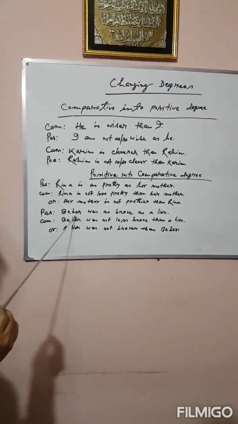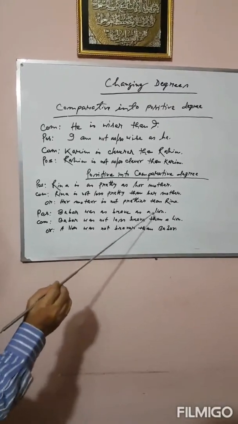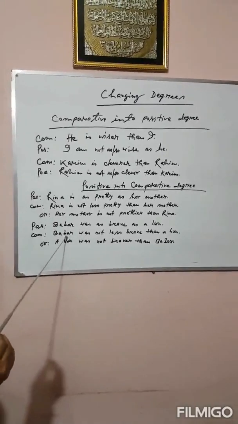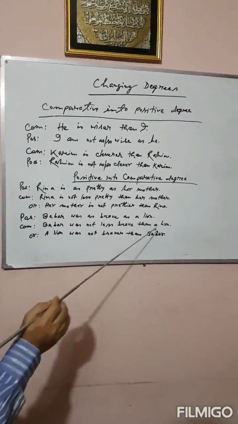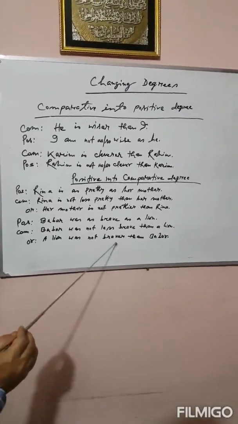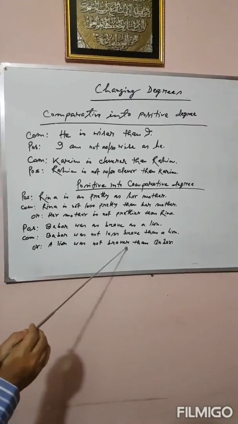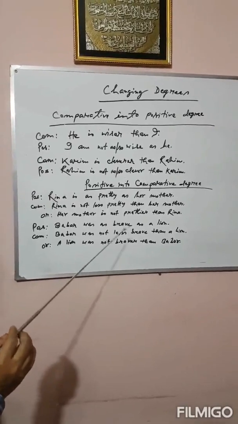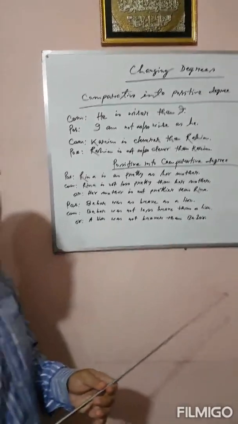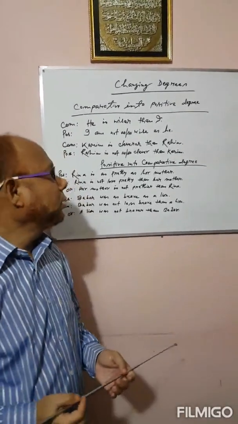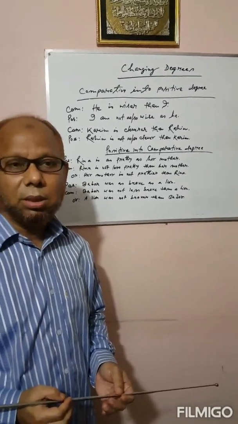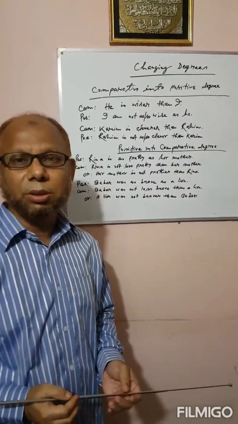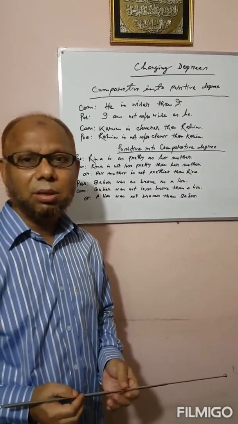So again, Babar was as brave as a lion. Comparative will be: Babar was not less brave than a lion, or a lion was not braver than Babar. The meaning is the same. So I have discussed how to change degrees, and I hope you have all enjoyed the